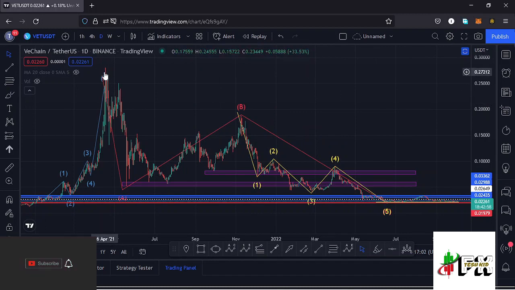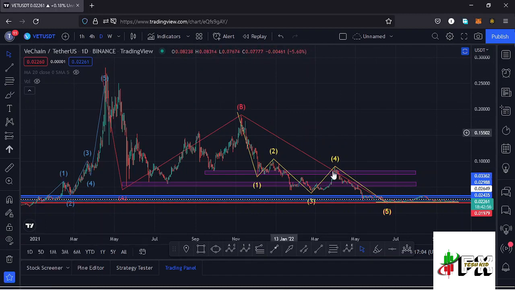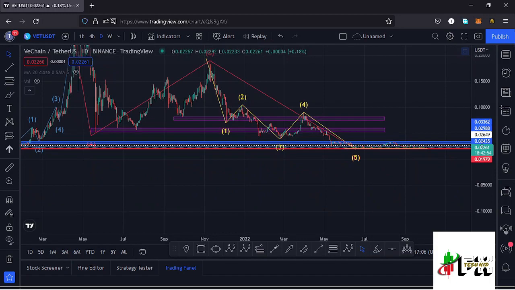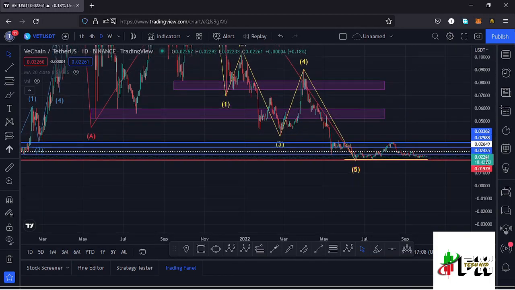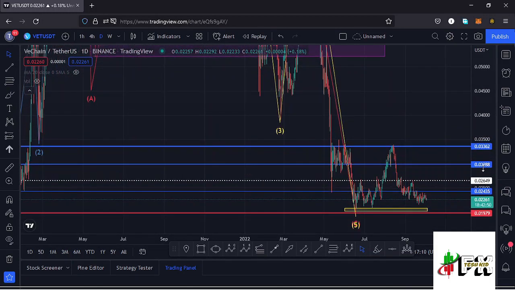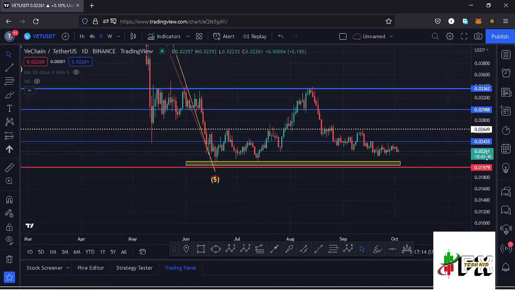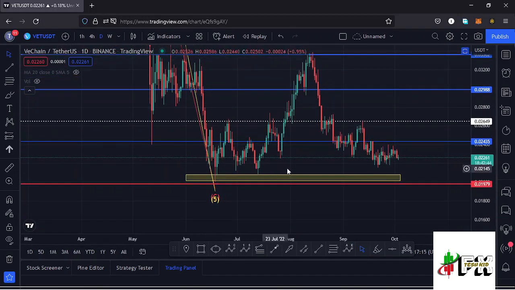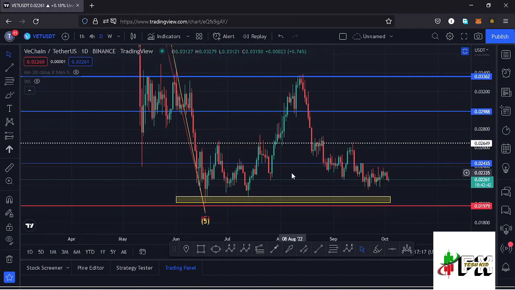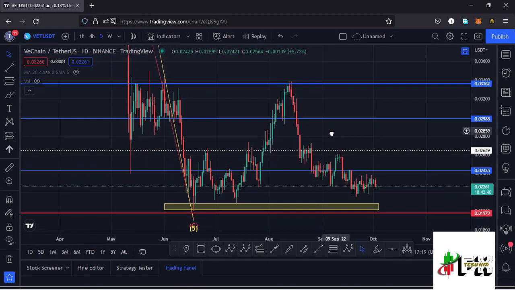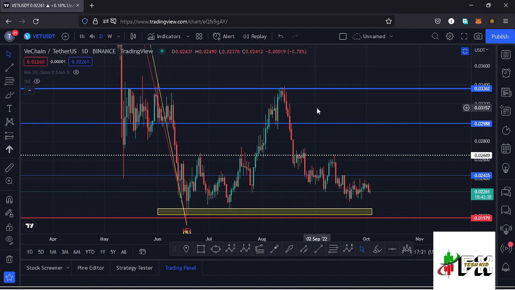Vechain from the all-time high has been seeing lower prices in this massive ABC corrective movement, which has now taken us back to around the $0.02 mark. And starting my analysis here on the daily chart, after making a low down there, we saw a very nice bounce to the upper side, managed to break above key areas of resistances, but at the key area of resistance at around the $0.03362 mark, we got rejected, and we are seeing a massive pullback to the lower side.